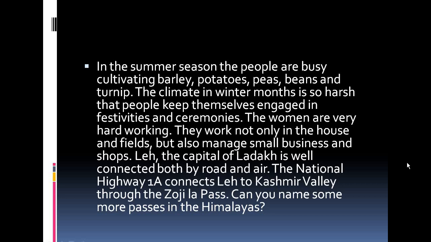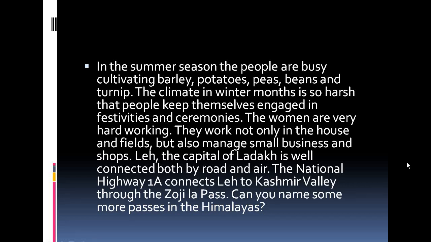Now the women are very hardworking there. All the women staying in the Ladakh region are so hardworking. They do all the homework, the household chores. Apart from that, they cultivate the crops as well. Then they are also engaged in managing businesses and shops.